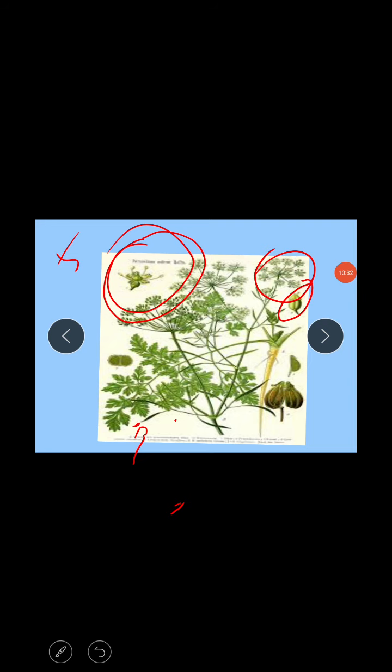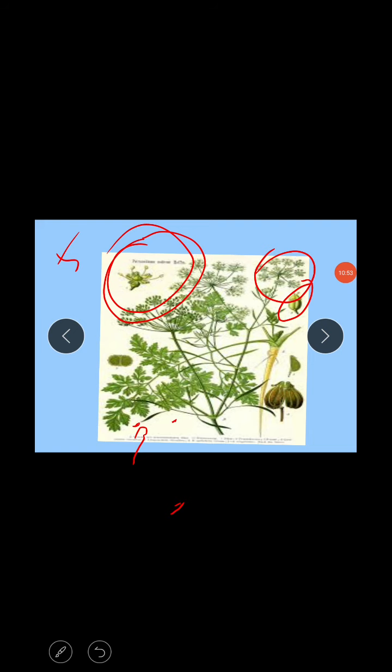The filaments are inflexed in bud, and the anthers are basifixed or dorsifixed, dithecous, facing to the lower side. Dithecous, which means having 2 lobes, are present here, introrse and opening lengthwise.